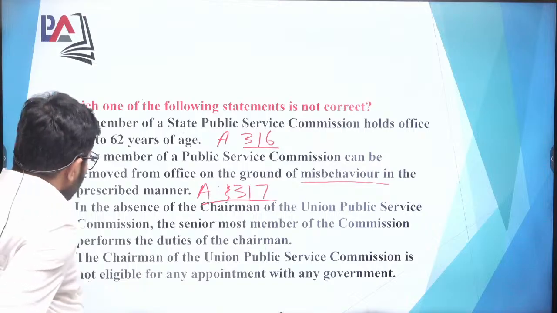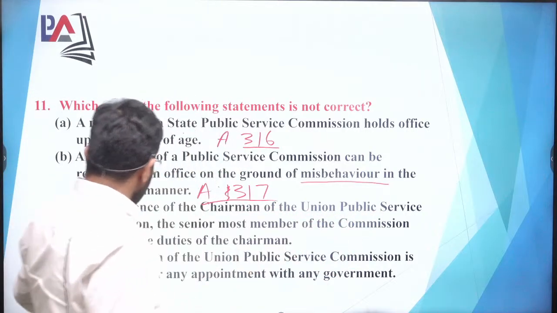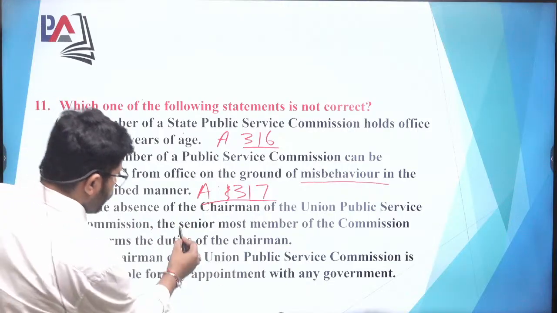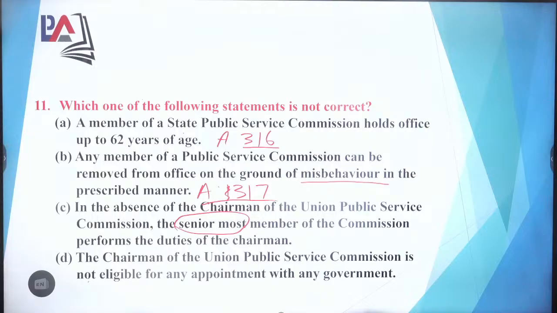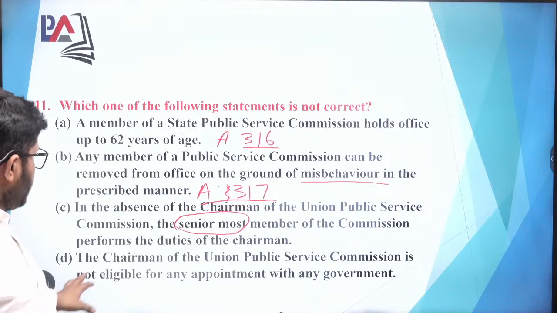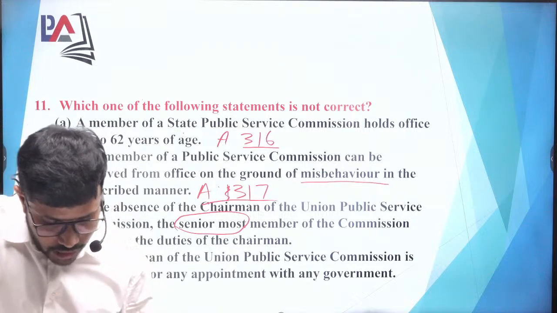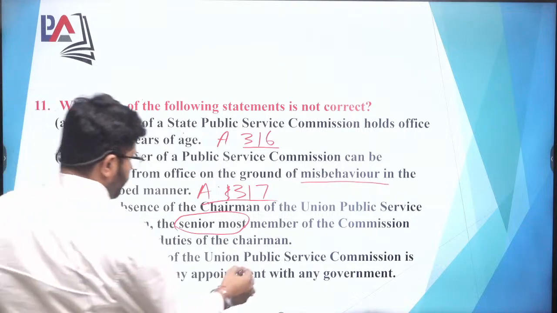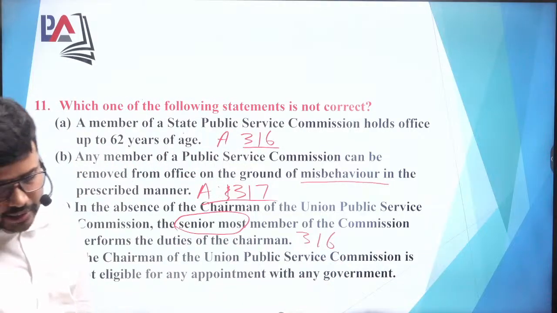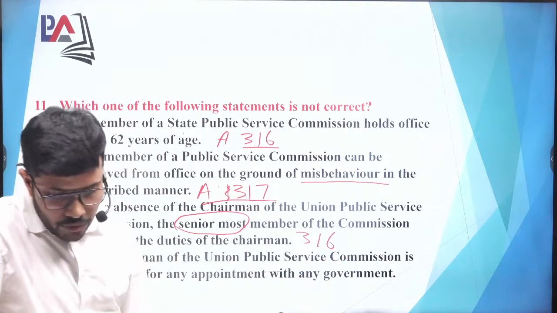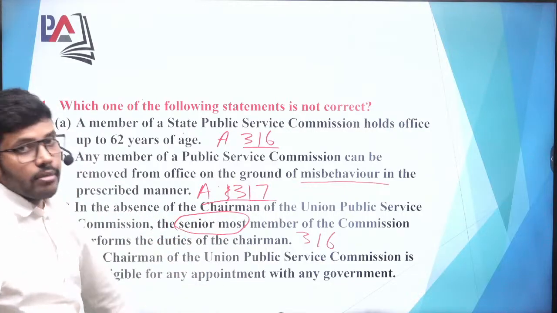Now the third option: in the absence of the chairman of the Union Public Service Commission, the senior most member of the commission performs the duties of a chairman. So here I beg to differ. If you refer to Article 316(1A), you will find the provision that any other member is written and not the senior most member.